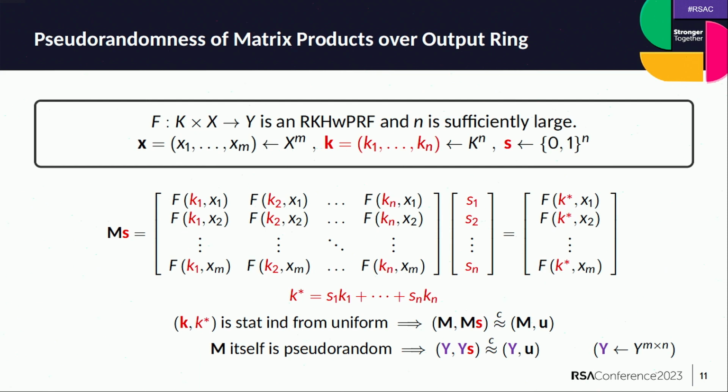Now here's a more interesting part of the proof. Because the matrix M itself is weak PRF evaluations, we can switch M to a completely uniform matrix Y, and then say that given a uniformly chosen matrix Y from the output space of the RKHW PRF, Ys is computationally indistinguishable from random. And as you can see, this holds for any number of rows. So the only requirement here is that n is large enough so that I can apply the leftover hash lemma.